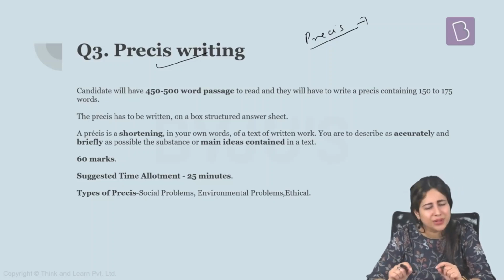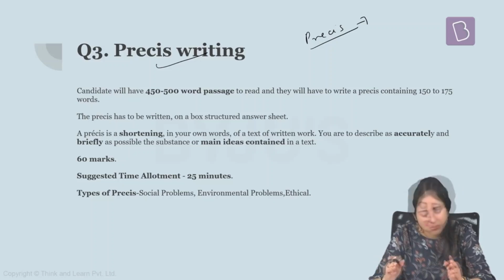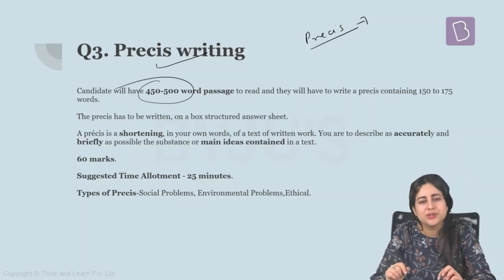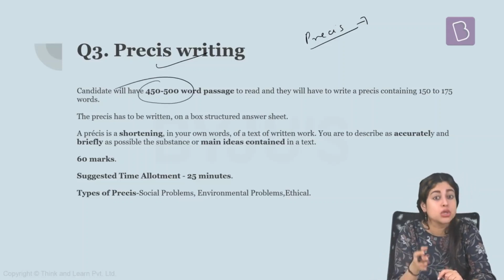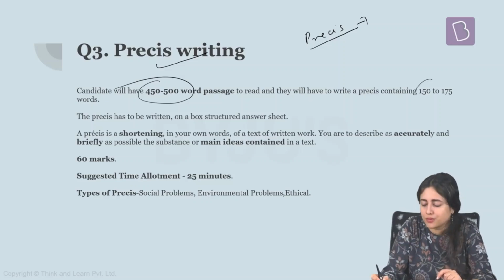Precis, as such, is not a difficult task. It only comes by thorough practice, that's all. In Precis writing, you will be given an essay. Generally, that will be a 450 to 500 words paragraph. All you need to do is read this thoroughly. After that, you have to concise this, summarize this, shorten it, rephrase it, rewrite it in your own language, in your own words, but only in about 150 to 175 words.